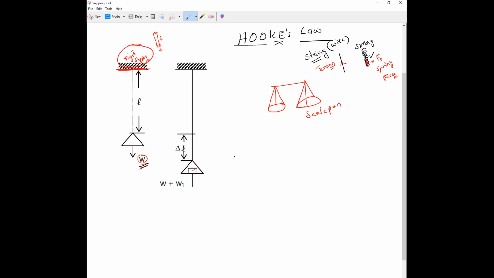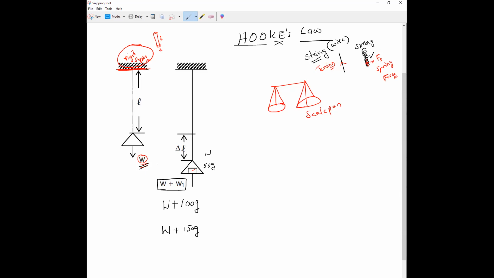You can conduct this activity and then you can see that every time we have to increase the mass by 50 grams. First you have to check 50 grams, so that weight will become total weight, W plus W1. Next again 50 grams you have to increase. First one only W, next one is W plus W1, next one will become W plus 50 plus 50 equals 100 grams. Next again 50 grams, so that becomes 150 grams.